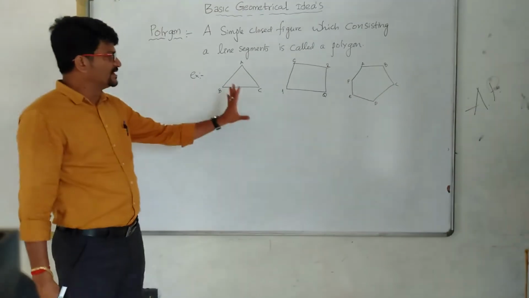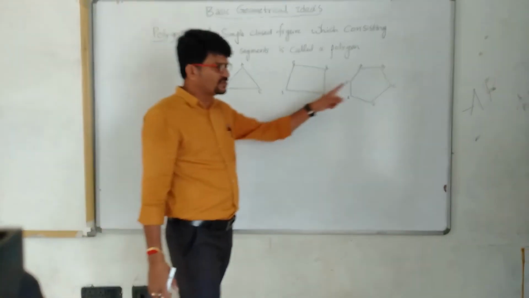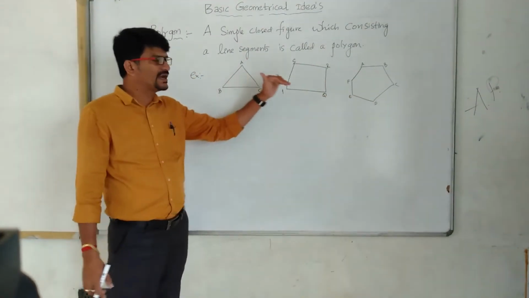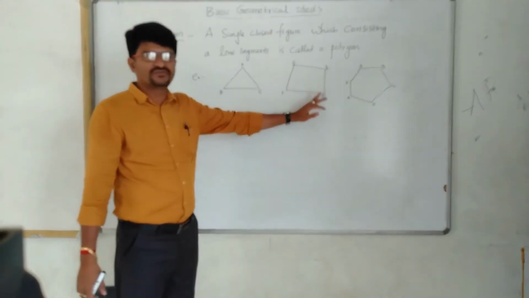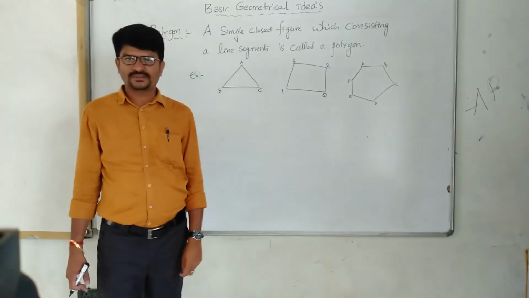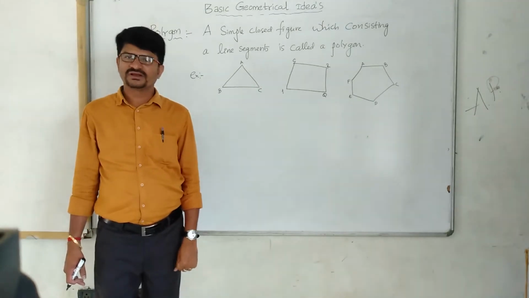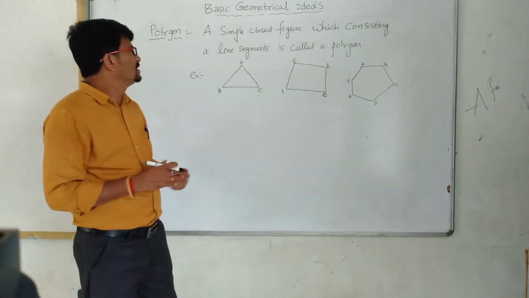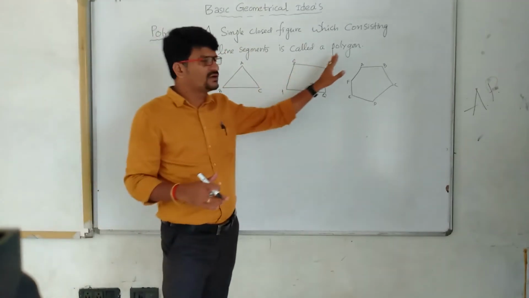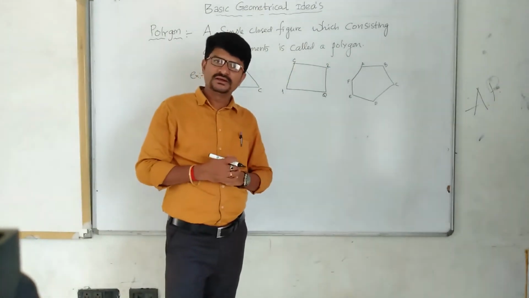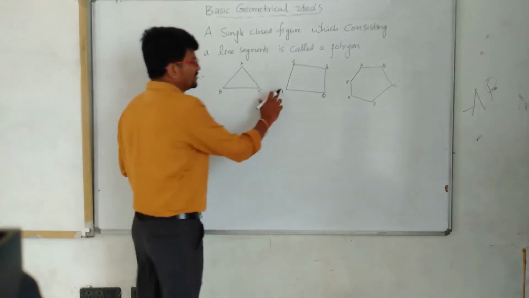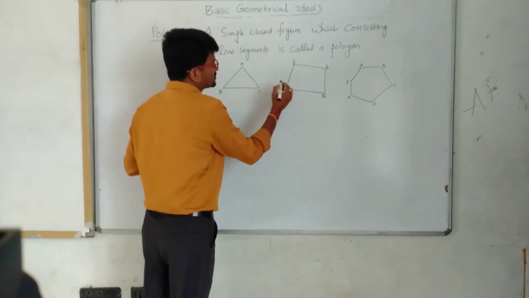All these closed figures are combined with line segments only. Clear? So a simple closed figure consisting of line segments is called a polygon. And these polygons should have only line segments.